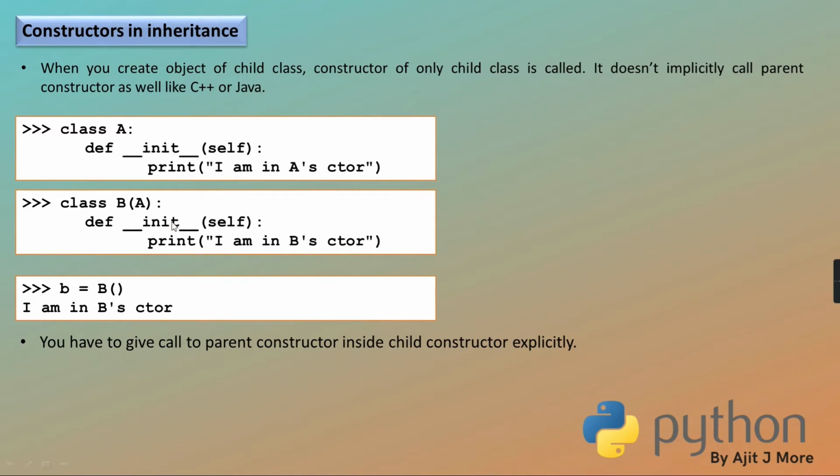Yes, because the name of both the methods is the same. The name of this method is double underscore init, and the name of this method is also double underscore init. So are these methods overridden? Yes, they are overridden. So the parent init is hidden by the child init.